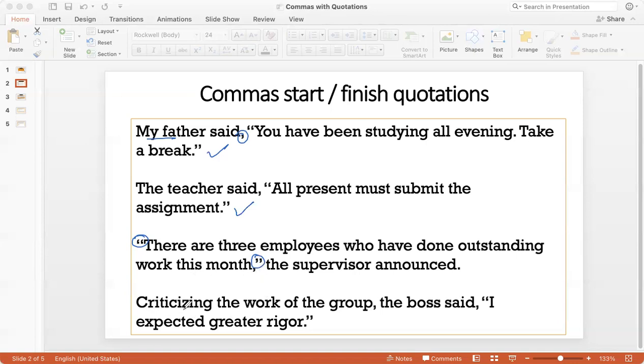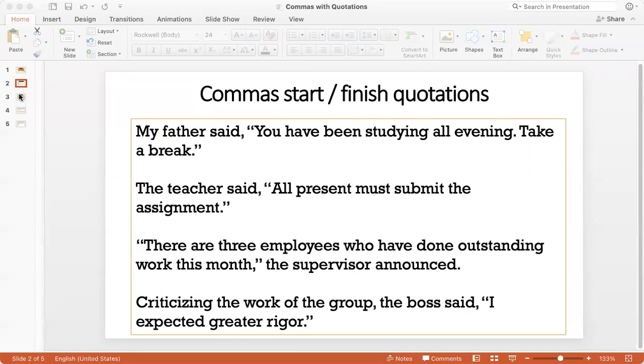One more example: criticizing the work of the group, the boss said, "I expected greater rigor." So here I'm just using a modifier before the subject, but the main concept, the main rule stays the same. So this is the general rule for how commas are used around quotations.